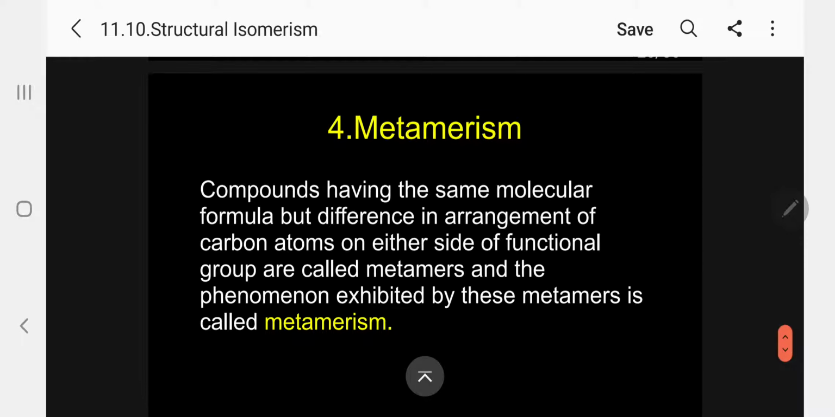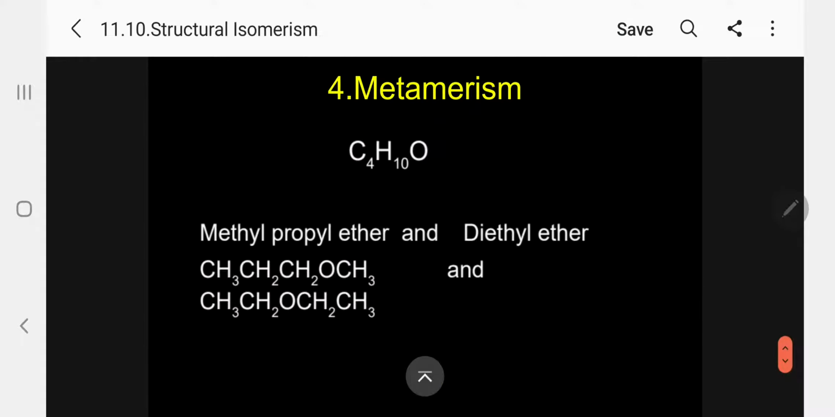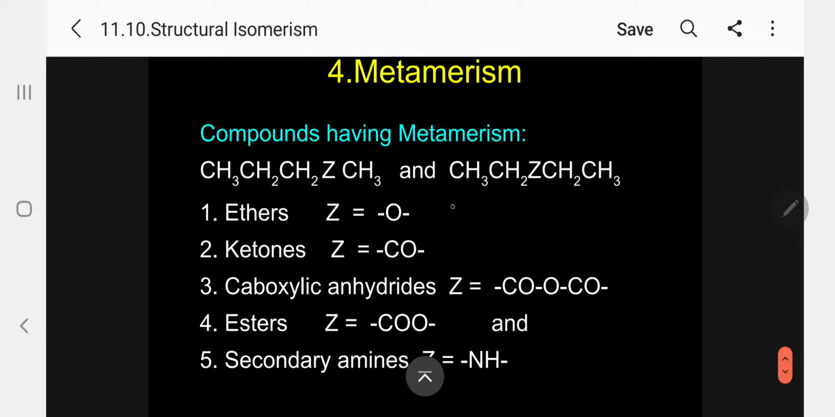This is the definition. Compounds having the same molecular formula but a difference in arrangement of carbon atoms on either side of the functional group are called metamers, and the phenomenon exhibited by these metamers is called metamerism. Kindly follow. So now let me come back. So what compounds will show this?